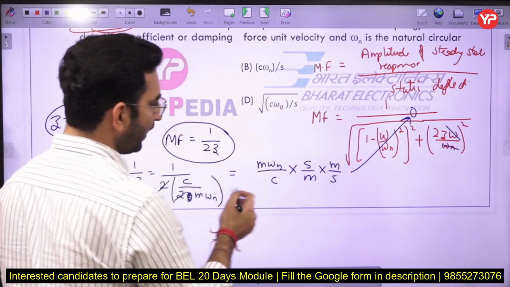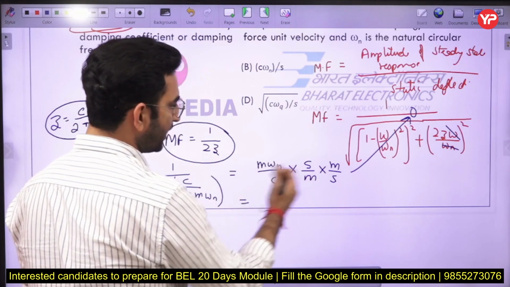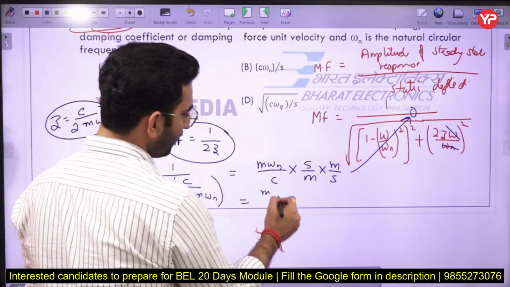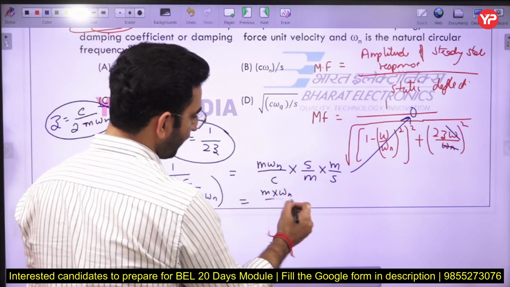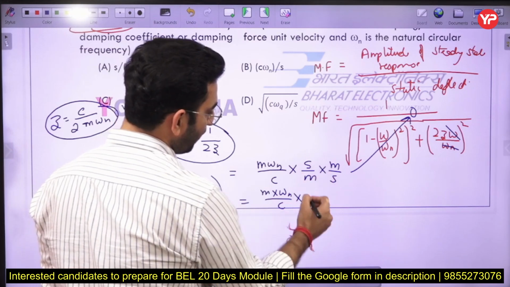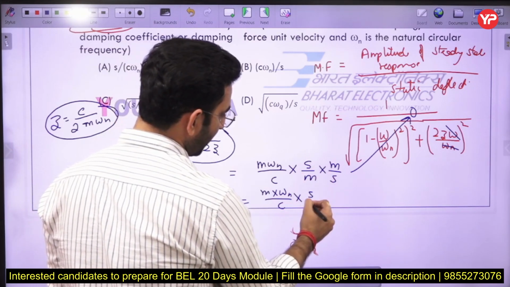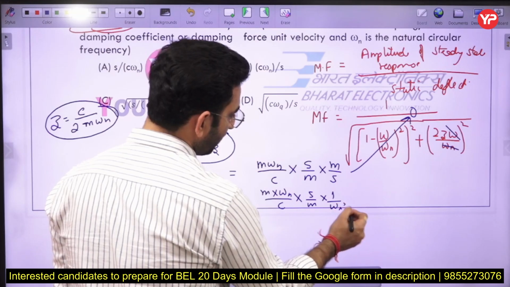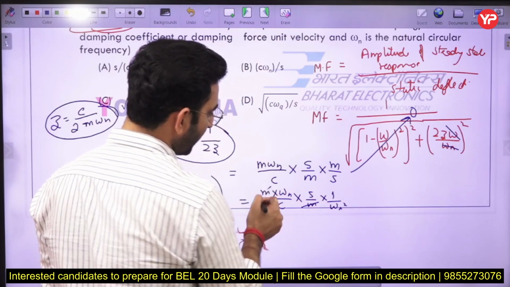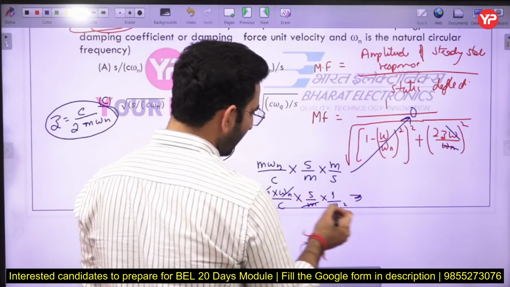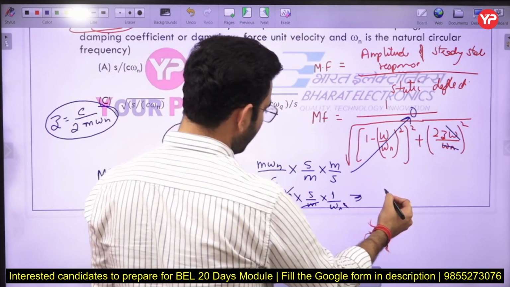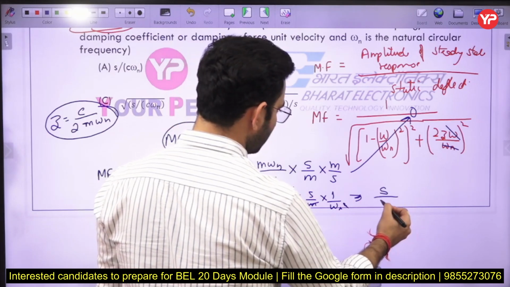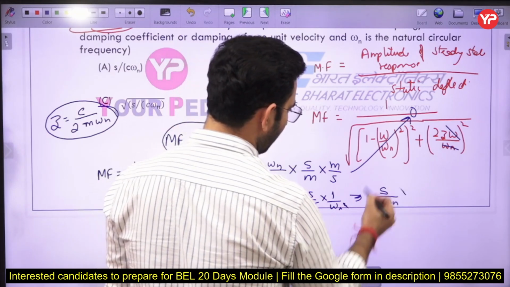So here you will find there is no change in the equation. So I can write m multiplied by omega n divided by C. It will become S by m only. Here it will become 1 upon omega n square. Okay, so m will cancel out and omega n will cancel out. So the option will become S upon C multiplied by omega n.